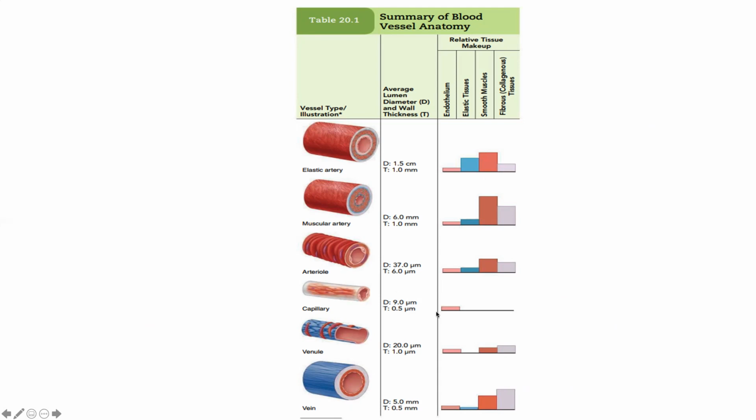Once we get to the capillary level, we do not have elastic tissue, we do not have smooth muscle, we do not have any tunica externa. We only have one layer, that is the endothelial layer. And the veins, as we can see, continue, and in the veins we have endothelium, muscle, and elastic fibers, and connective tissue surrounding.